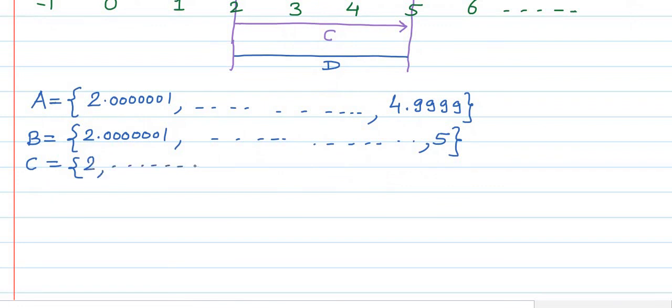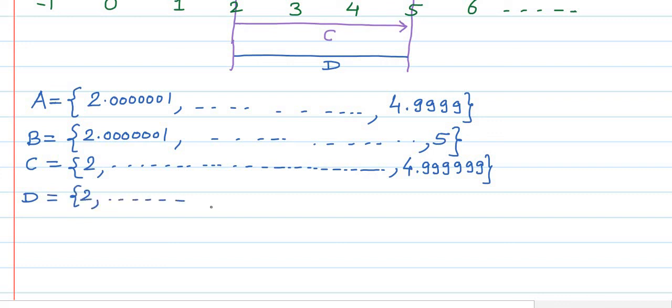However, its largest member cannot be exactly traced because it is a real number less than 5, of the form 4.9999 and so on. And finally, the set D is the closed interval 2 to 5. Its smallest member is 2 and its largest member is 5. Both can be mentioned as it is closed from both sides.